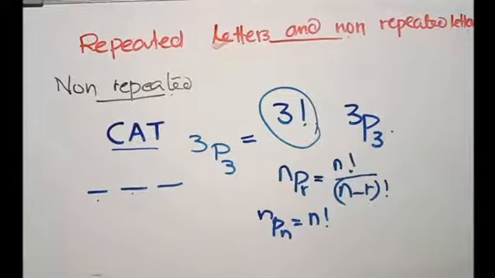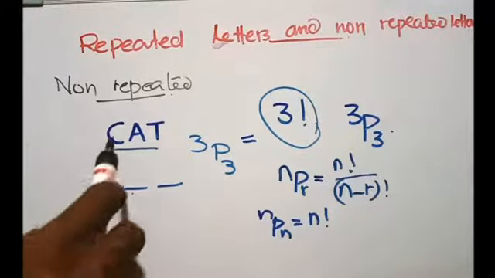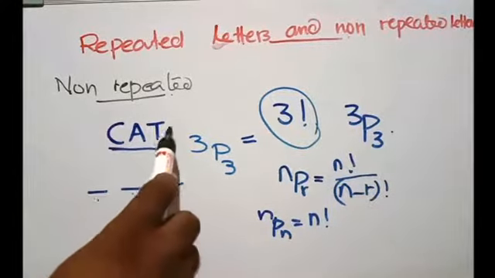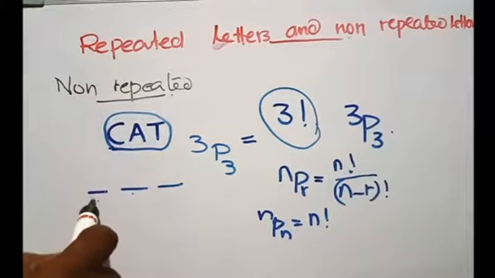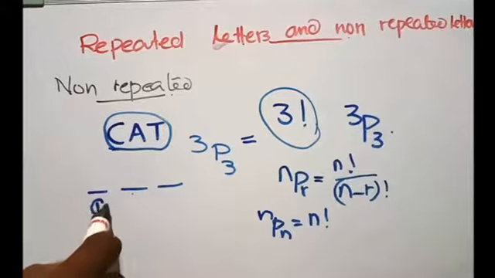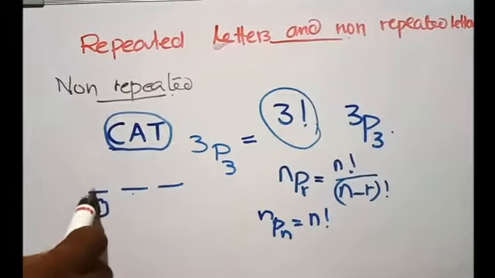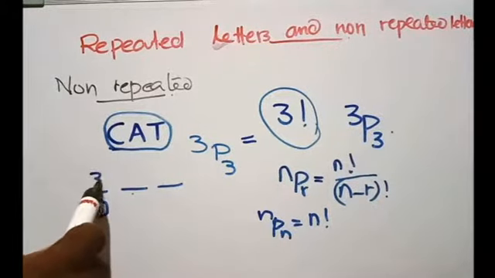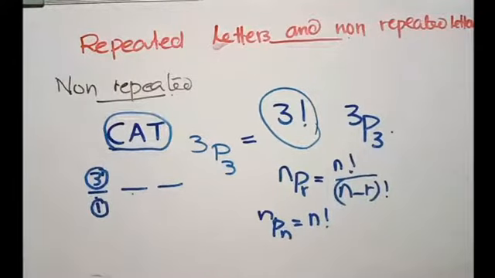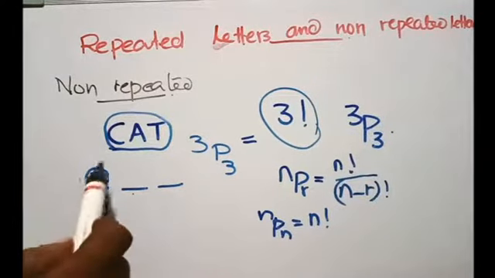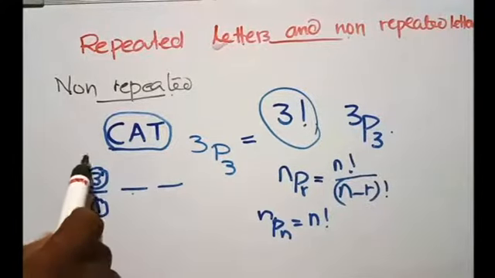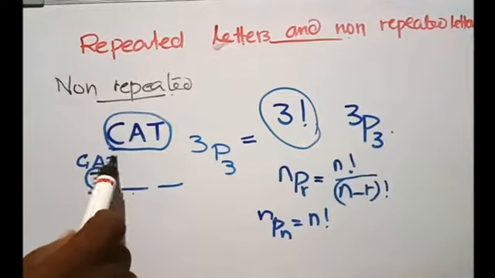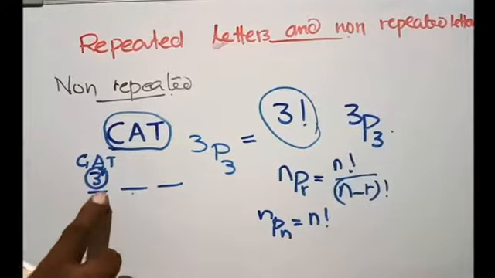The basic thing is very simple. We have three letters. When you consider the first place, it has the priority of all the three letters. In the first place, any of these three letters can be arranged, either C or A or T. Any one letter can be arranged.